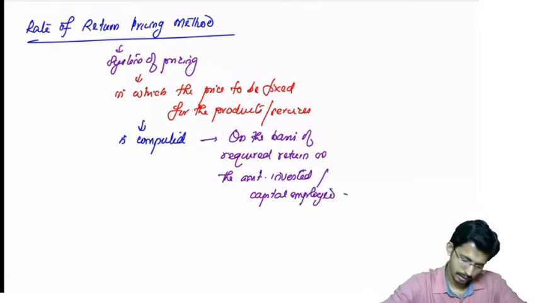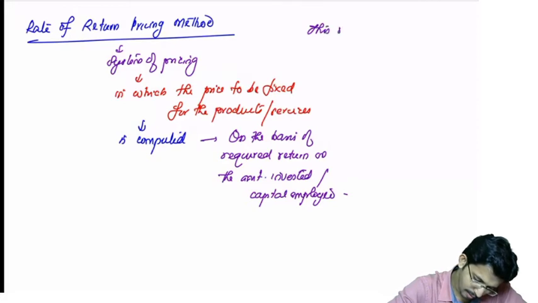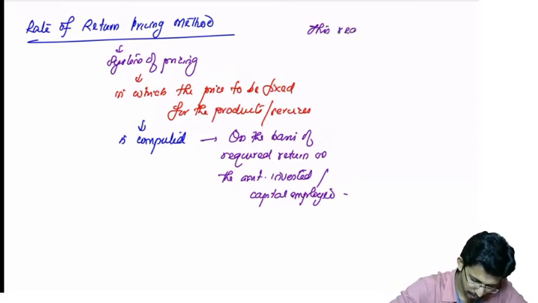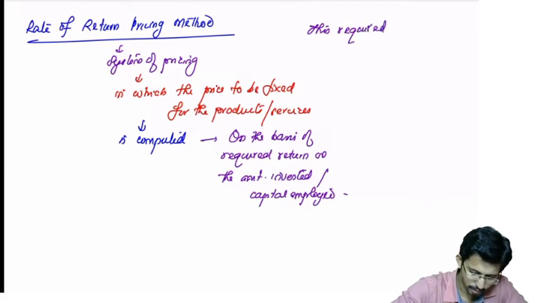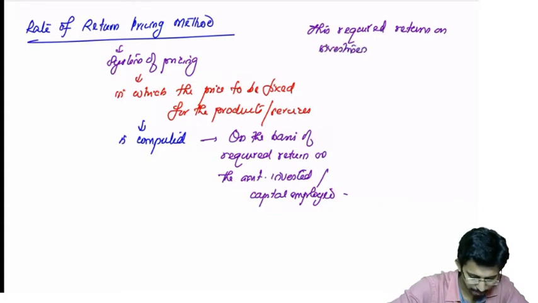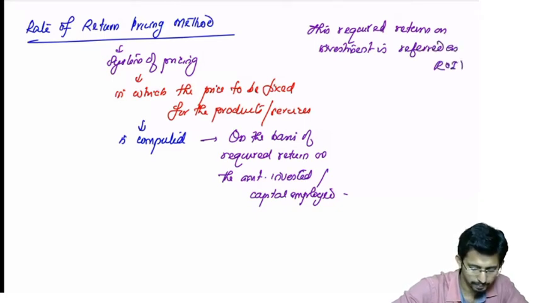Okay, this required return on investment is referred to as ROI.